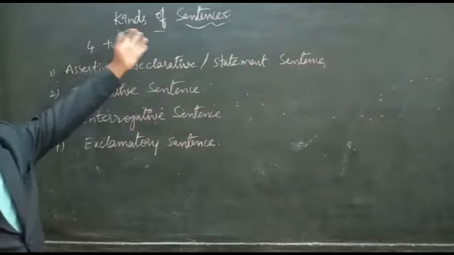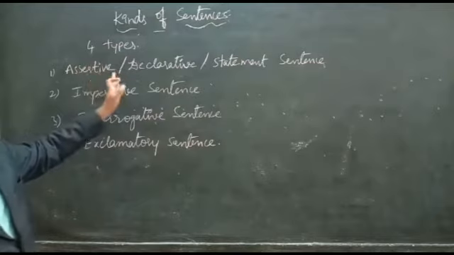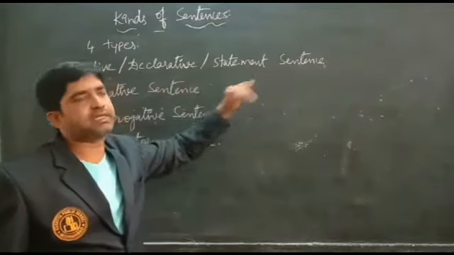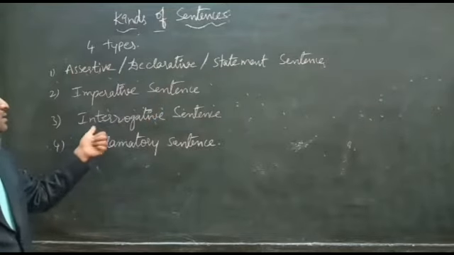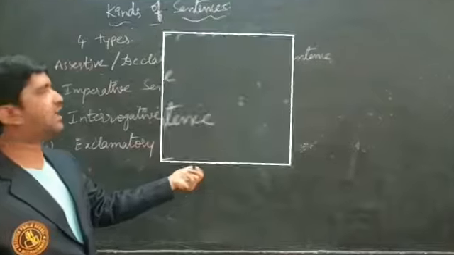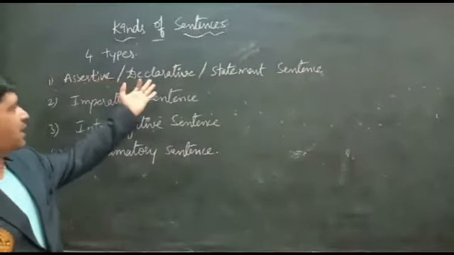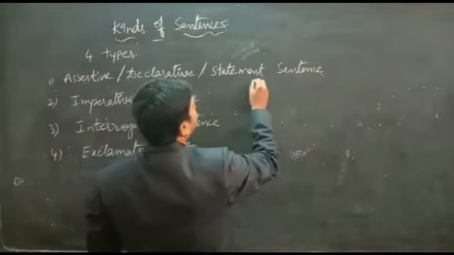Here are the kinds of sentences, four types. First one is assertive or declarative or statement sentences, and the second one is imperative sentence, and the third one is interrogative sentence, and the fourth one is exclamatory sentence. Assertive, declarative, statement sentences. For example,